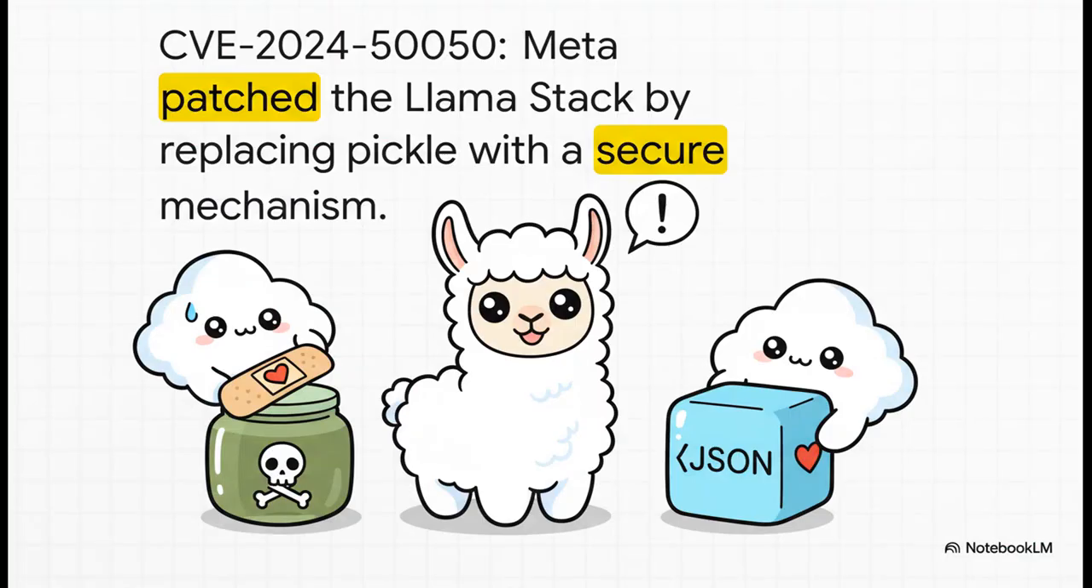So what did Meta do about it? Well, they patched the Llama stack, and this vulnerability got its own identifier, CVE-2024-50050. The fix was pretty logical. They just ripped out the insecure Pickle part and replaced it with a much safer JSON-based serialization mechanism.